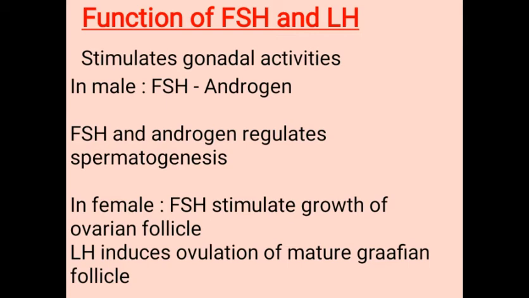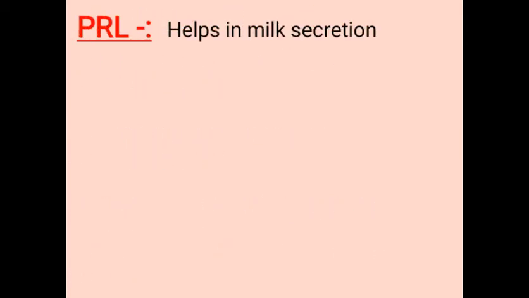And FSH in females stimulates growth and development of the ovarian follicles. Function of prolactin or lactogenic hormone PRL: it helps in the secretion of milk.